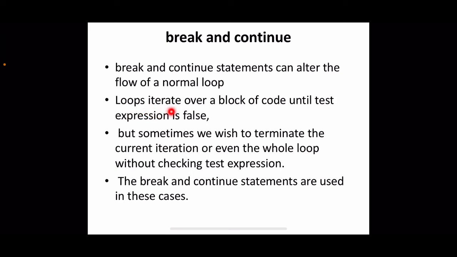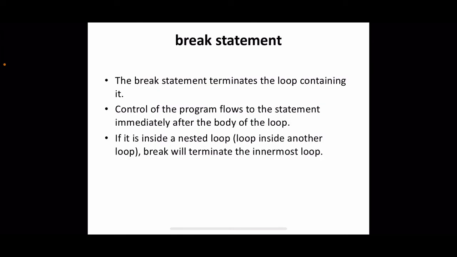Loops normally iterate over a block of code until this expression is false, right? As you know, in the case of a while, as long as the condition is true, it will repeat the iterations. But sometimes we wish to terminate the current iteration or even the whole loop without checking the test expression. Based on some situation, we may have to exit the loop even without checking the condition again, or in between we need not proceed, but we have to start with a new iteration. In such situations we can use these types of statements. We will see how these two differ and how they can be used in a program.